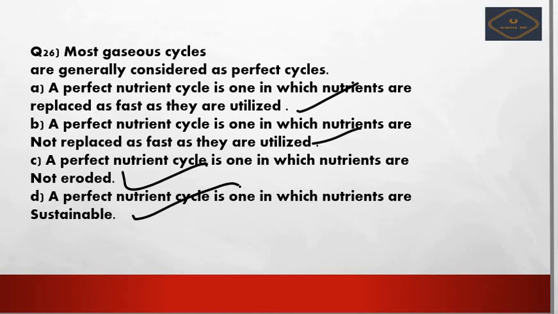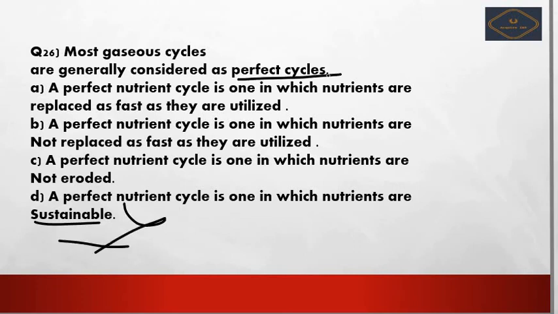So how to eliminate the wrong options? Most gaseous cycles are generally considered as perfect cycles. Why? The option says a perfect nutrient cycle is one in which nutrients are sustainable. This is a wrong option, because if it is sustainable, why can it be called a perfect cycle?